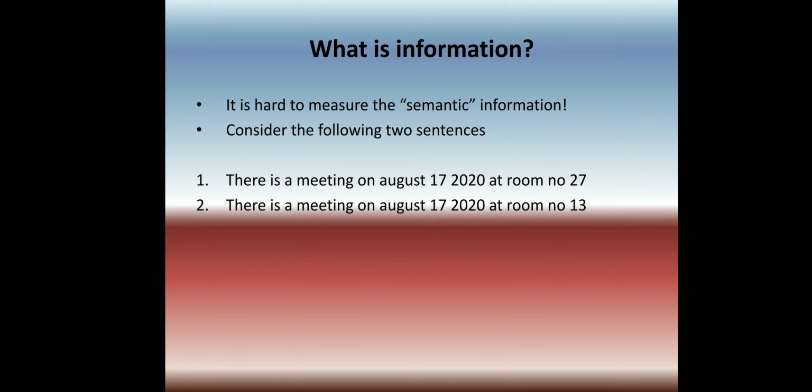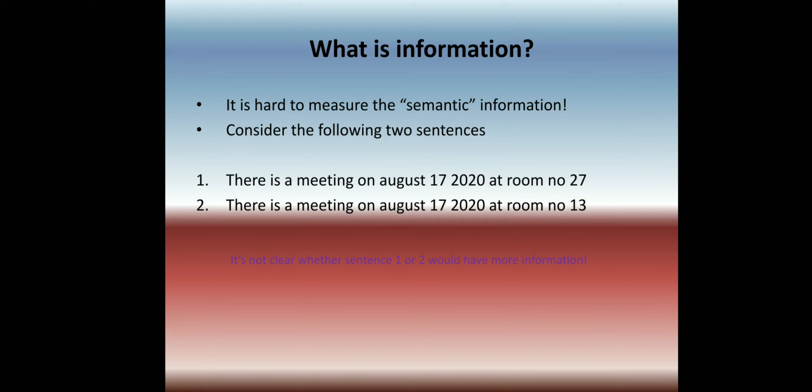So what is the possible way? For example, take the sentences, there is a meeting on August 17, 2020 at room number 27, and there is a meeting on August 17, 2020 at room number 13. These two sentences have some information. The first sentence consists of when and where, and the second sentence also consists of when and where. So we can't say which sentence is more useful, and it is not clear whether sentence 1 or 2 has more information. At such times, we can't measure the information by looking at the sentence meaning.